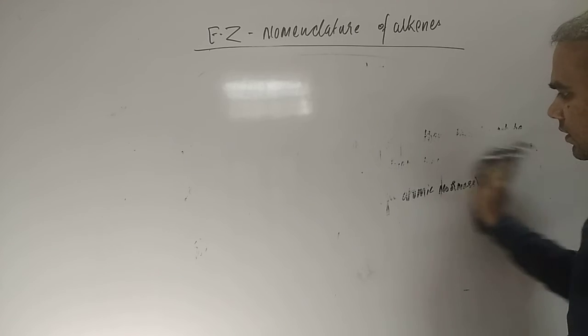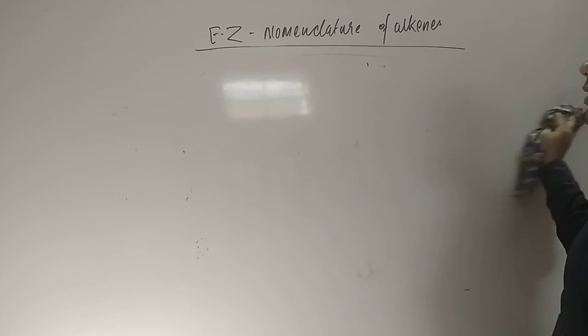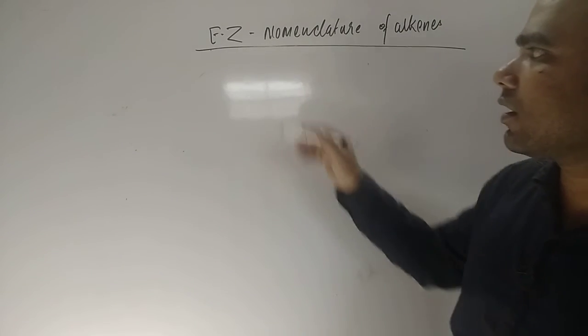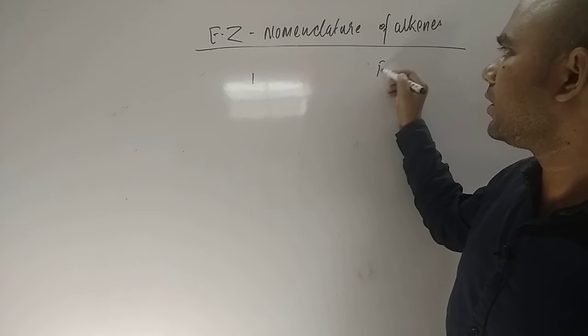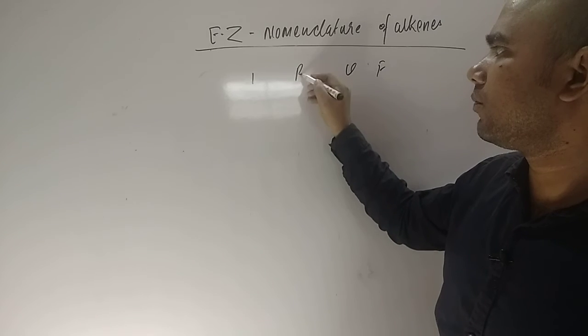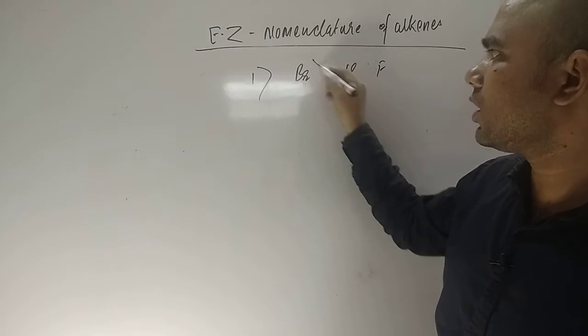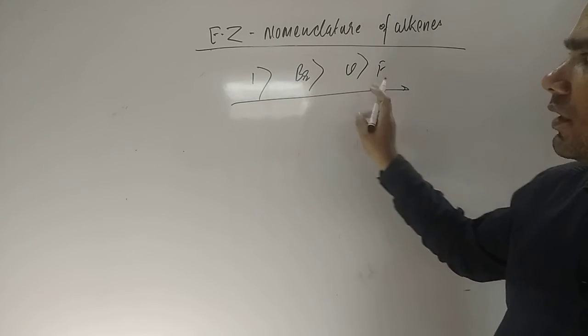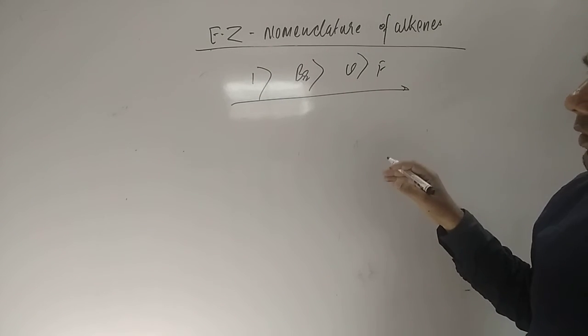Firstly, let us see how we define the priority group. The priority order is: most priority is given to iodine, then bromine, then chlorine, then fluorine, okay. This way it will be there.